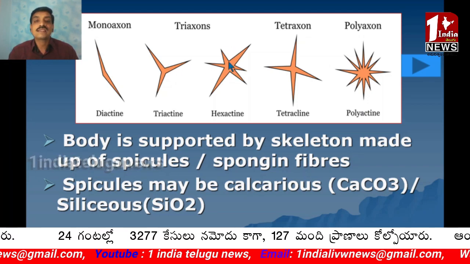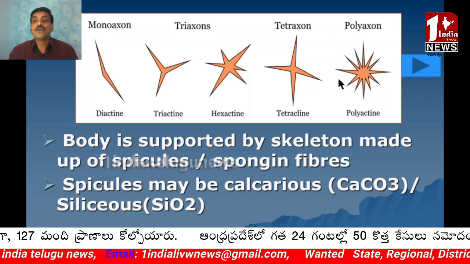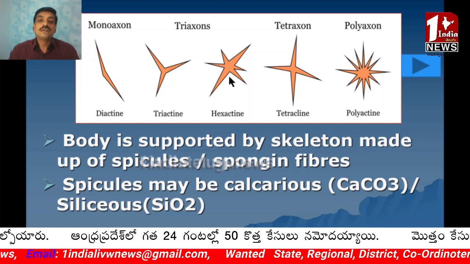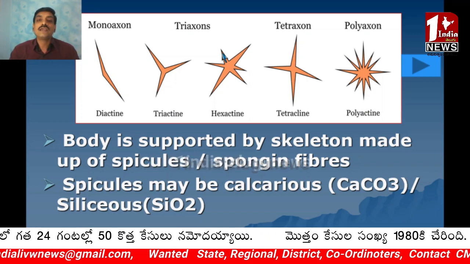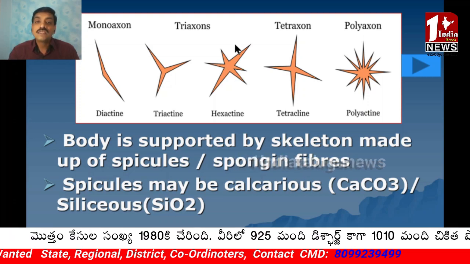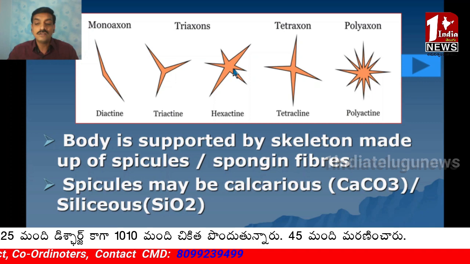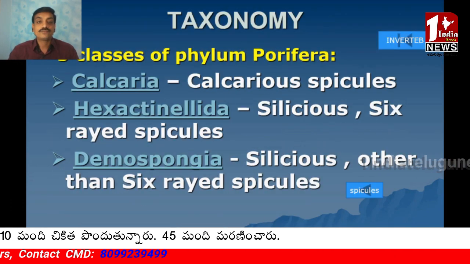They are called hexactin spicules, tetractin spicules and polyactin spicules. Here in the Hexactinellida, they bear siliceous, 6-rayed spicules. This type of siliceous spicule is observed in Hexactinellida.